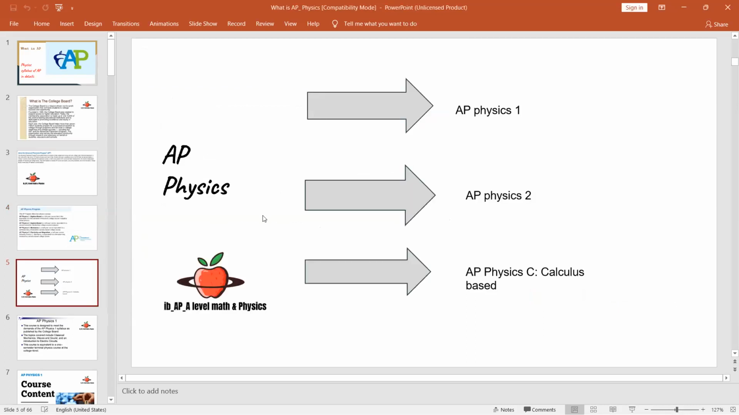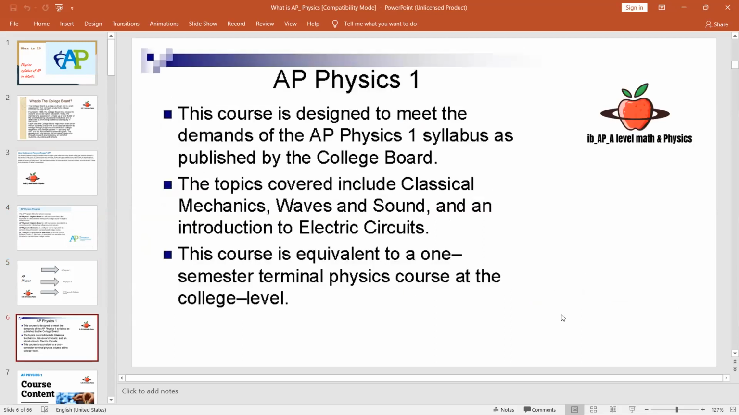If you look at the AP Physics syllabus in three systems, it is AP Physics 1, AP Physics 2, and AP Physics C, which is calculus based and has two parts, mechanics and electricity and magnetism. AP Physics 1 is designed to meet the AP Physics 1 syllabus as published by the College Board. The topics covered include basic classical mechanics, waves, sound, and an introduction to electric circuits. This course is equivalent to a one semester terminal physics course at the college level. This last point is very important.